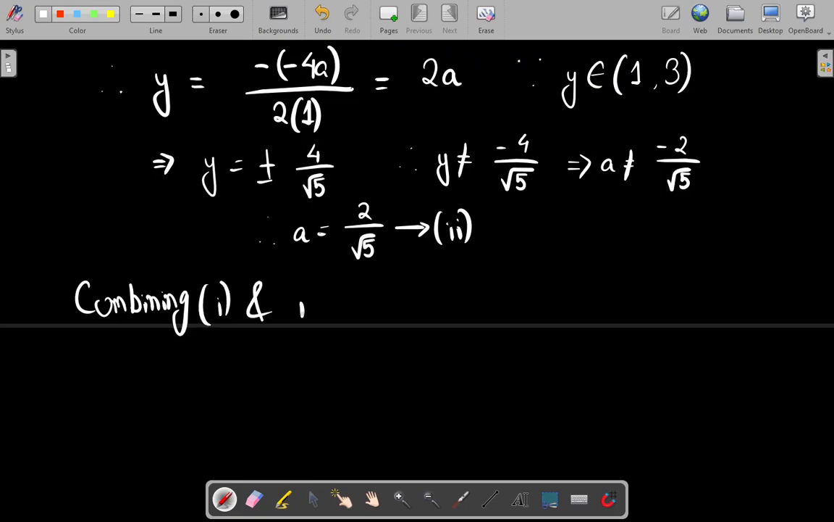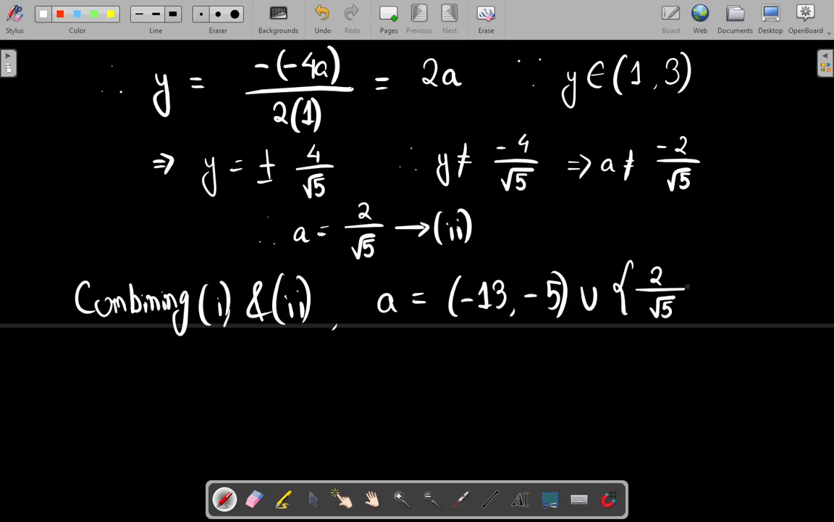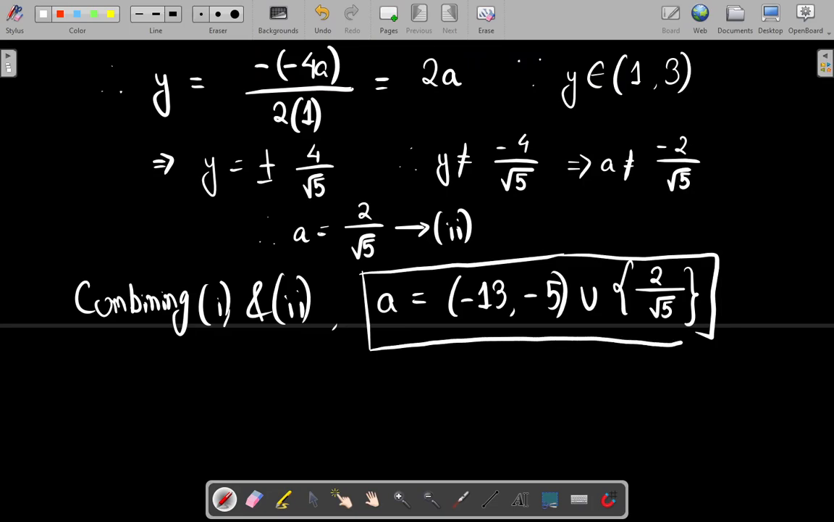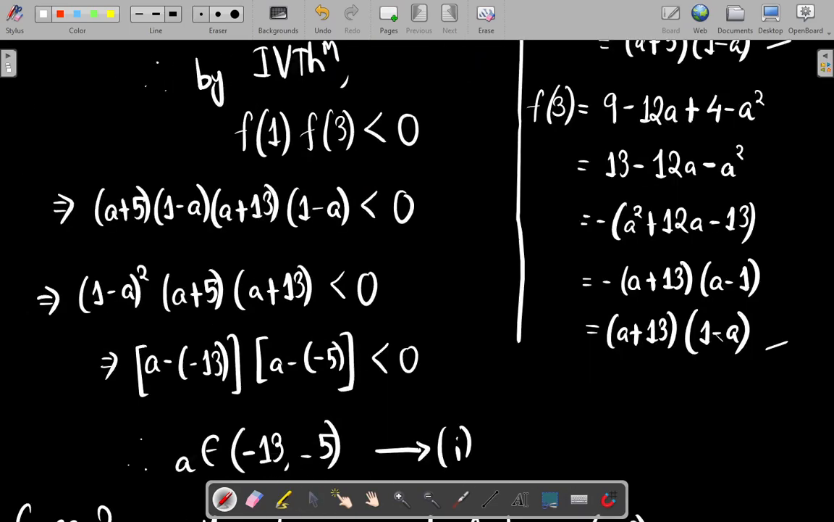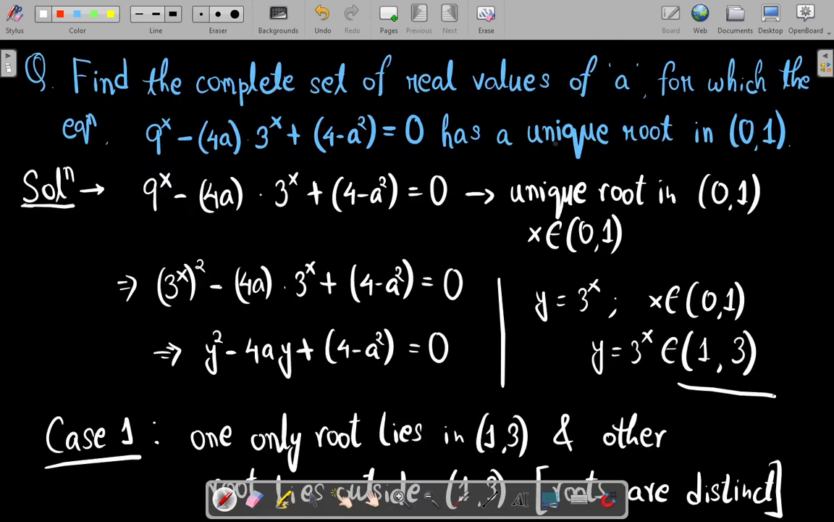So if I call this case 1 and this case 2, combining 1 and 2, we get a is in the interval minus 13 to minus 5 union the singular value of 2 upon root 5. So this is the required final complete set of values which a can take, so that there is only a unique root in this interval 0 to 1.